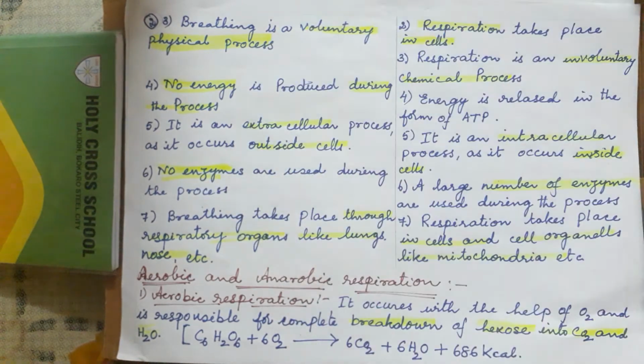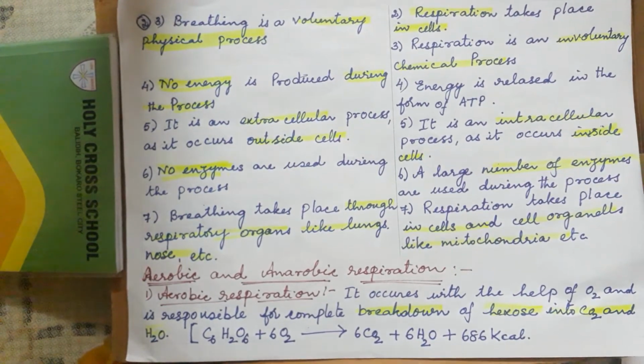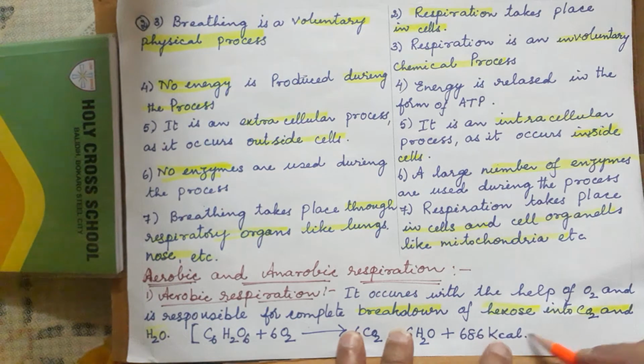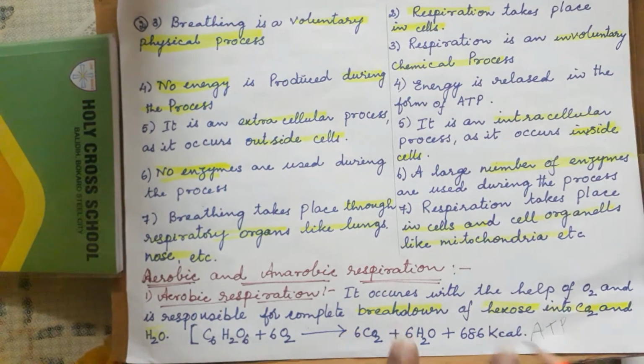Aerobic respiration occurs with the help of oxygen. You are familiar with this equation: glucose, in the presence of oxygen, is broken into carbon dioxide and water, giving energy in kilocalories, ATP.